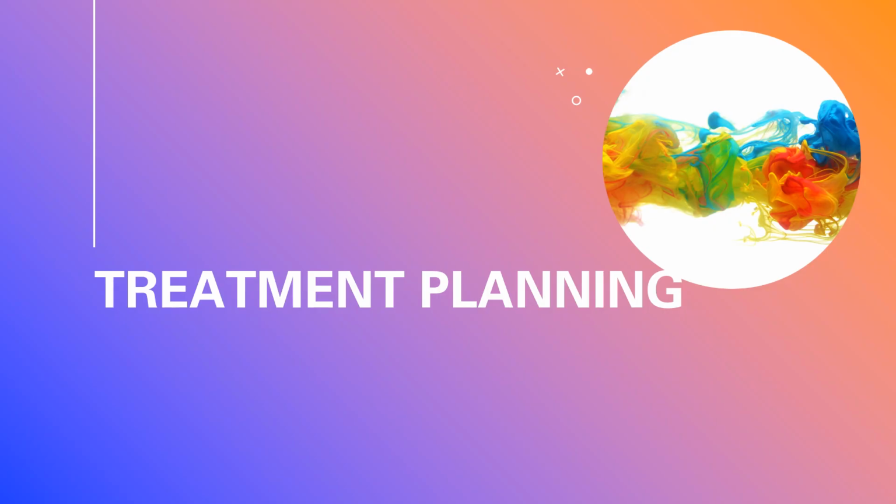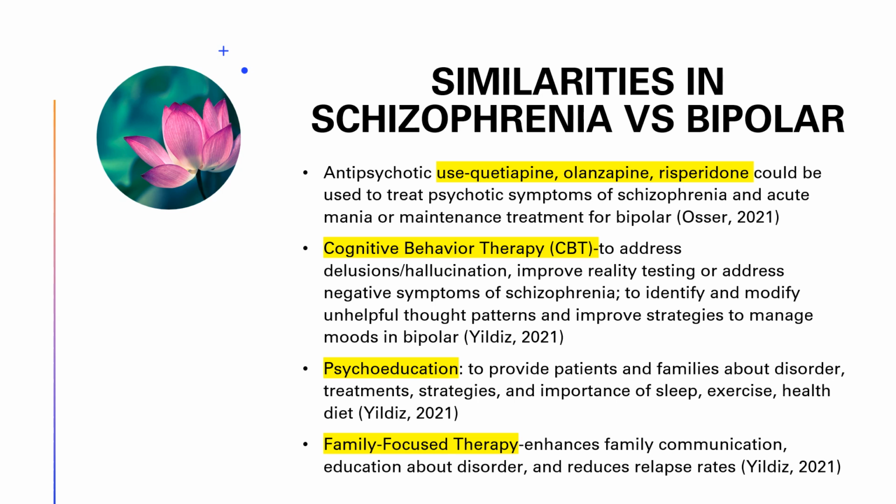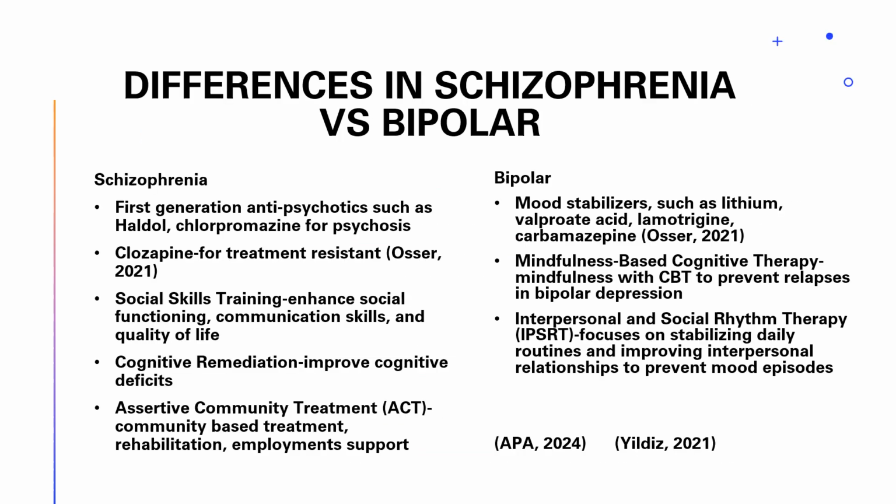Treatment planning. Similarities. We can use antipsychotics in both schizophrenia and bipolar. Quetiapine, olanzapine, and risperidone can be used between both. Cognitive behavior therapy, psychoeducation, family-focused therapy are also the same for both of those disorders.